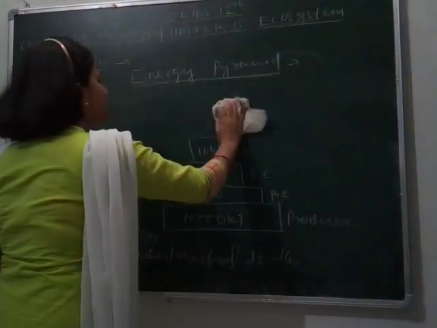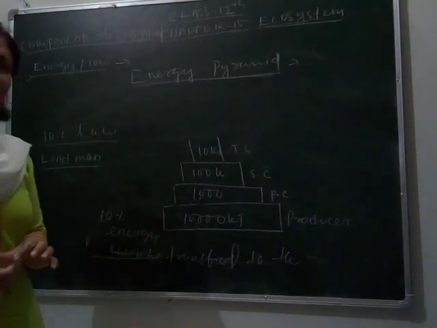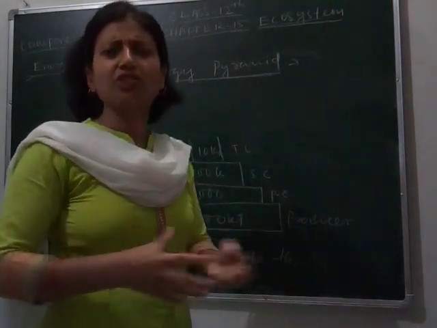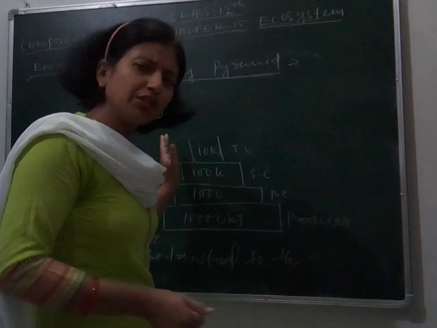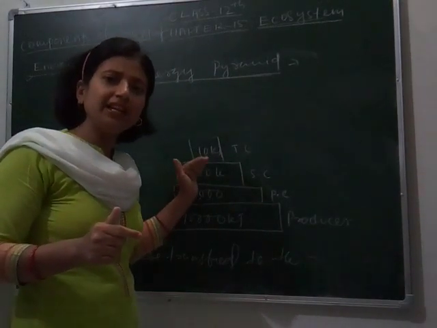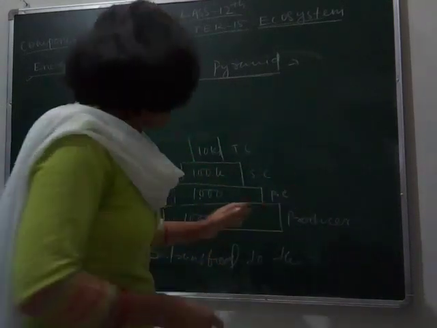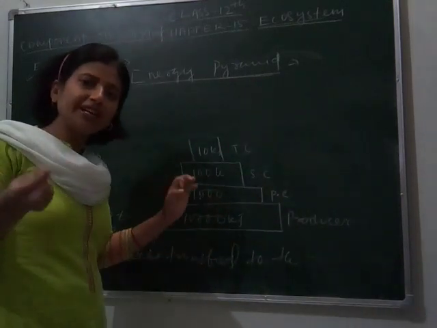That's why there are not so many trophic levels in a food chain. Some food chains may be lengthy, but according to the rule, there must be 3 to 4 trophic levels in any ecosystem or food chain to run the food chain smoothly, so that all organisms get sufficient energy.